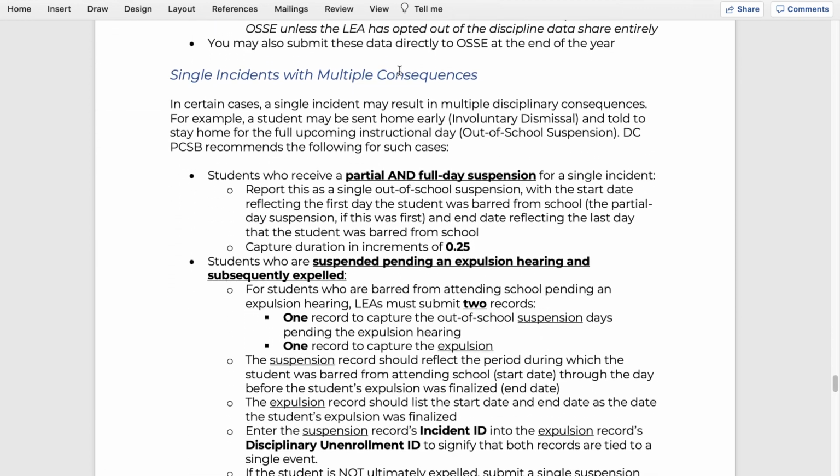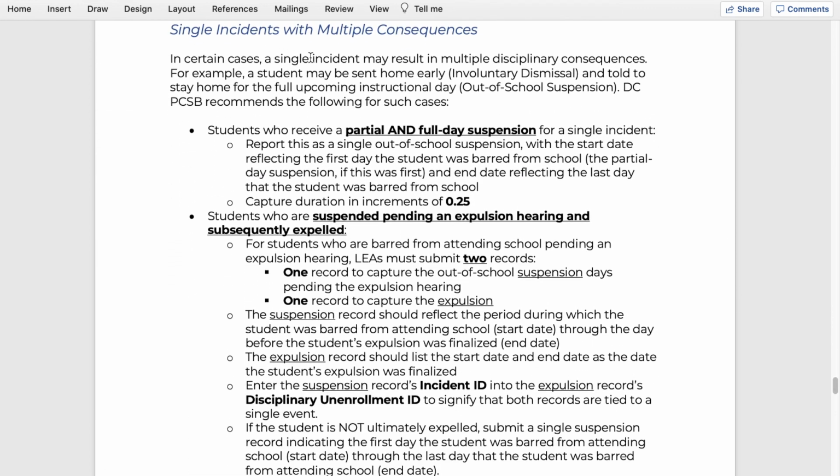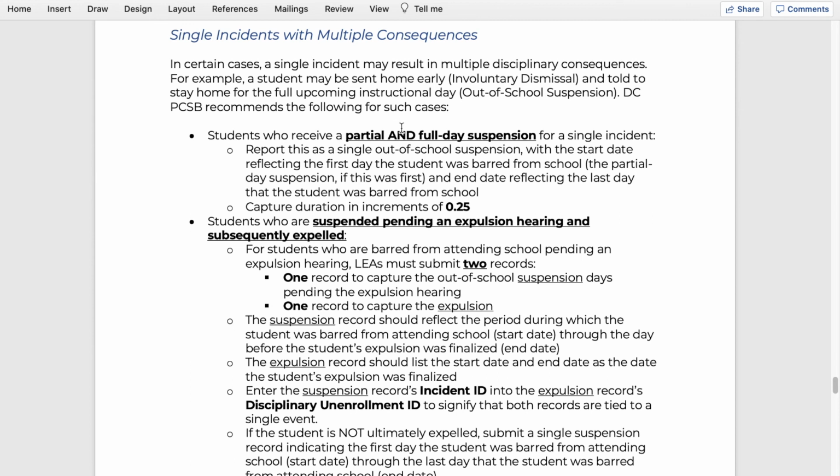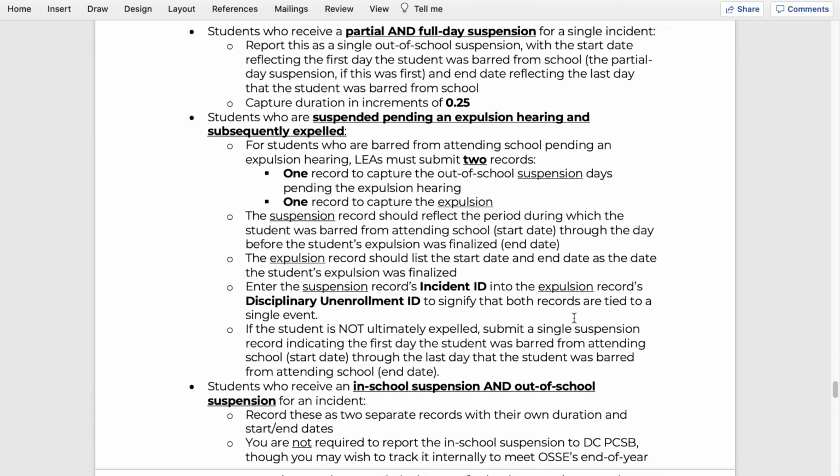Our guidance also covers a little bit about how to handle single incidents with multiple consequences. So students who are suspended pending an expulsion hearing, students who receive a partial and full day suspension. So definitely check those out.